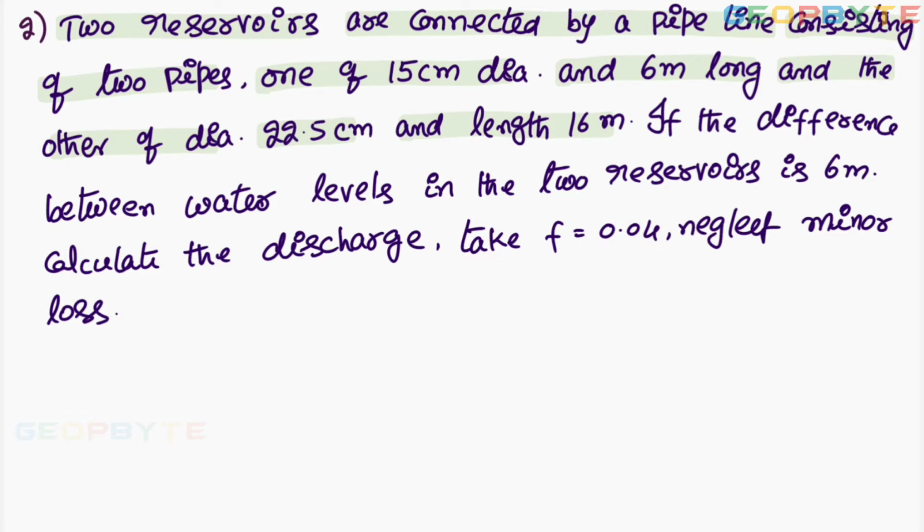If the difference between water levels in the two reservoirs is 6 meters, calculate the discharge. Take friction factor as 0.04, neglecting the minor losses.